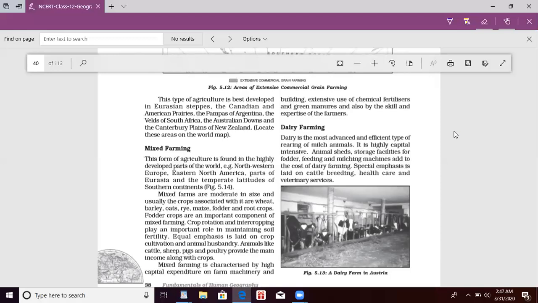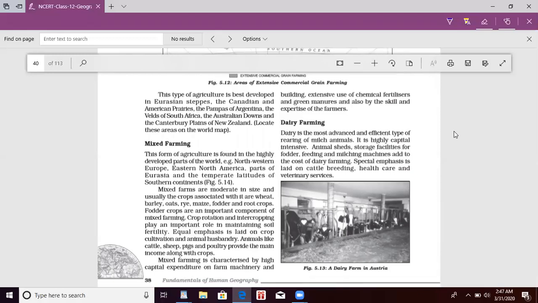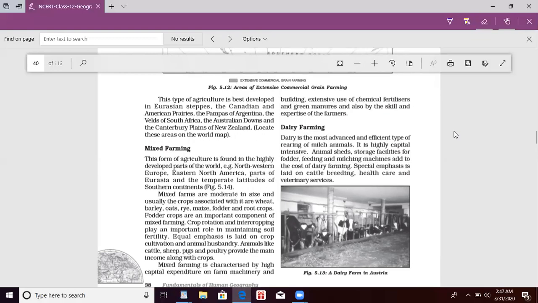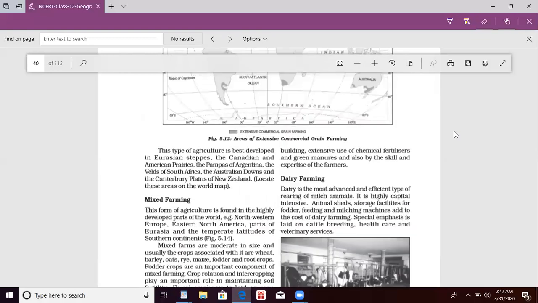Equal emphasis is laid on crop cultivation and animal husbandry. Animals like cattle, sheep, pig, poultry provide the main income along with crops. Mixed farming is characterized by high capital expenditure on farm machinery and buildings, extensive use of chemical fertilizer and manure, and also by the skill and expertise of the farmer.